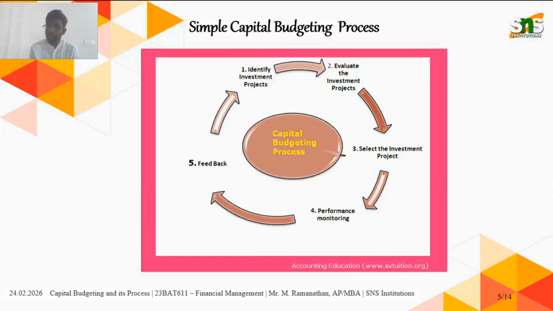Next is selecting one. After doing the evaluation, you select one among the 5, and you implement it based on performance monitoring. You have to give the feedback, and otherwise you make it a continuous process. This is what the simple capital budgeting process is all about.